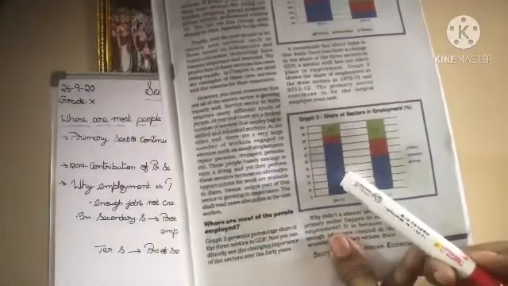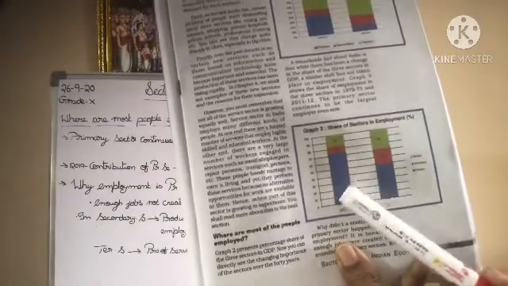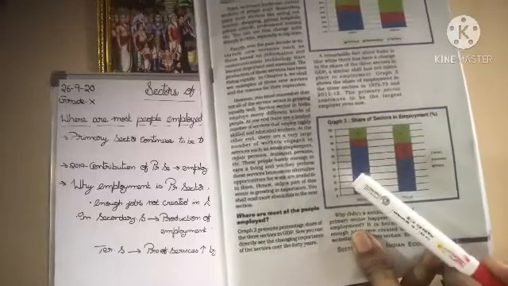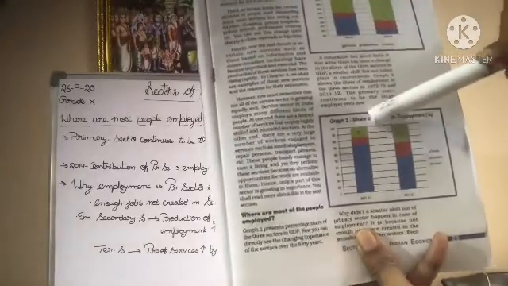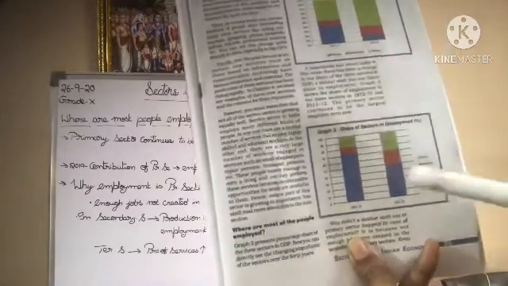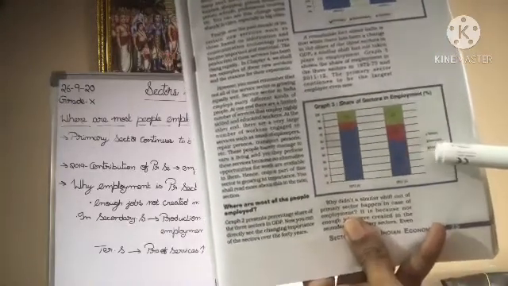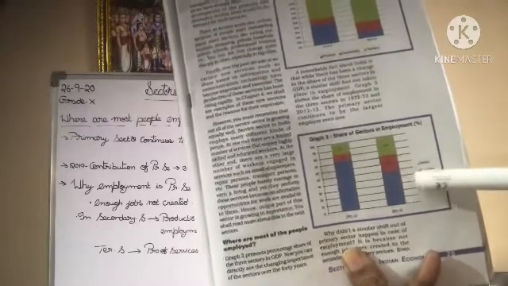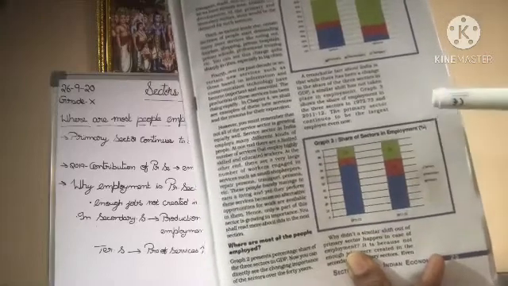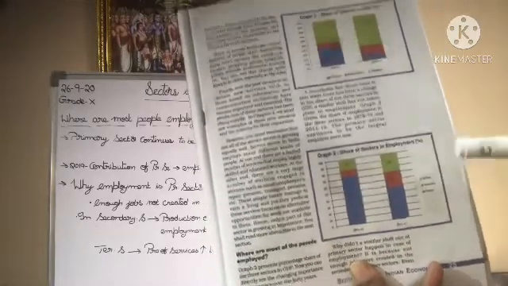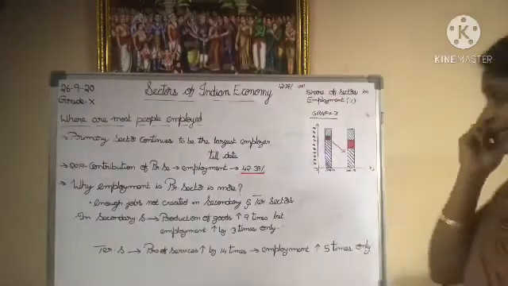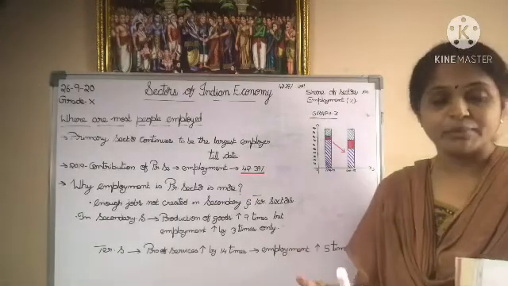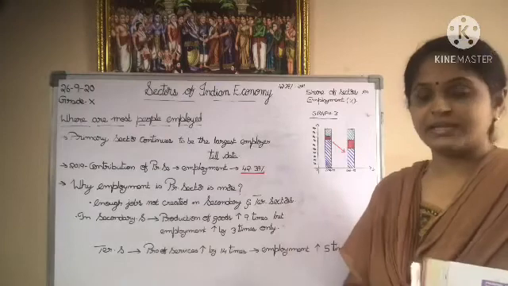Here also, 74 percent share was of the primary sector with respect to providing employment, and 11% and 15% by the other two sectors. Now from 74 in 1972-73, it came down to 49 in 2011-12, but though it came down to 49, it still has the largest contribution with respect to employment. Understood this graph? So though there is a downfall with respect to the percentage, the primary sector is still employing more people in the country.